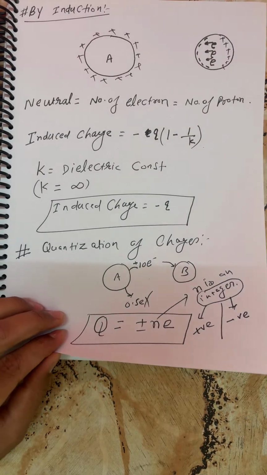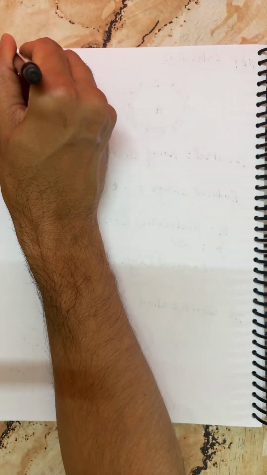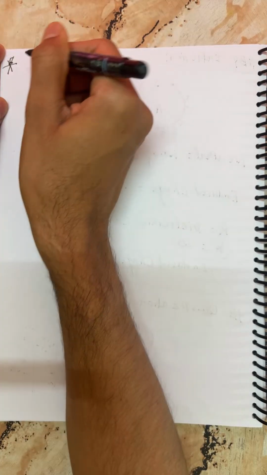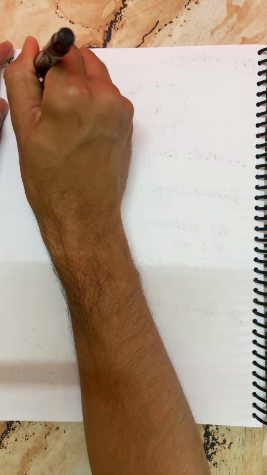One more last topic, which is a part of the properties of charge. Take a snapshot here, or pause the video. Now, students, this is the last point for properties of charge, which is the relativity theory of mass.